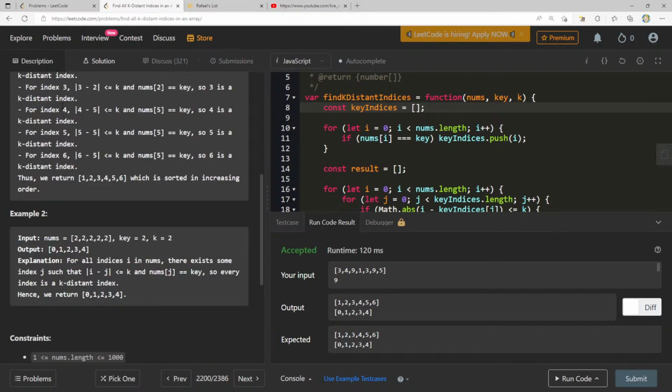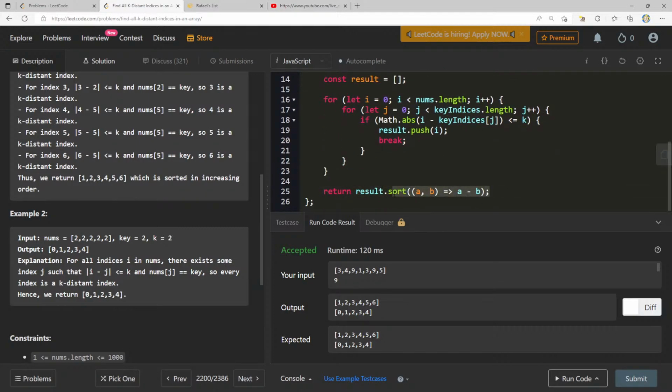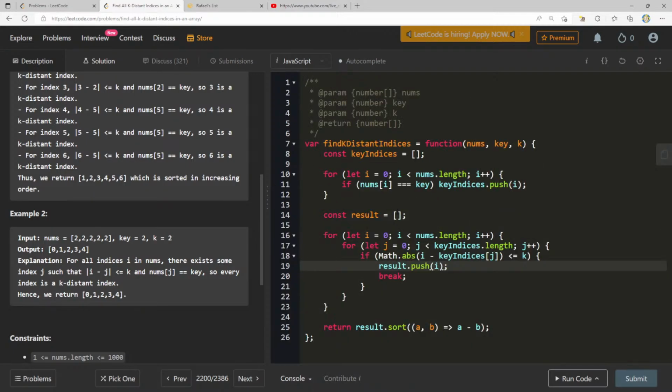you develop code smells after doing this for a while, and I truly don't think this is the way to go. What I want to do is, instead of having to sort this at the end, I wonder, let me see, 0, 1, 2, 3, 4.